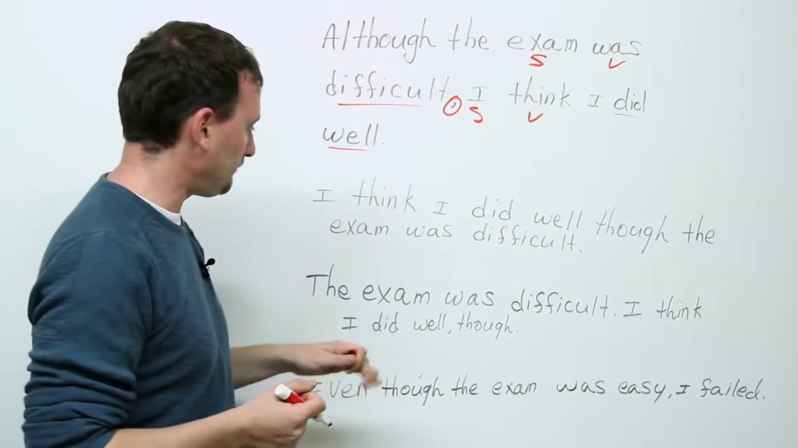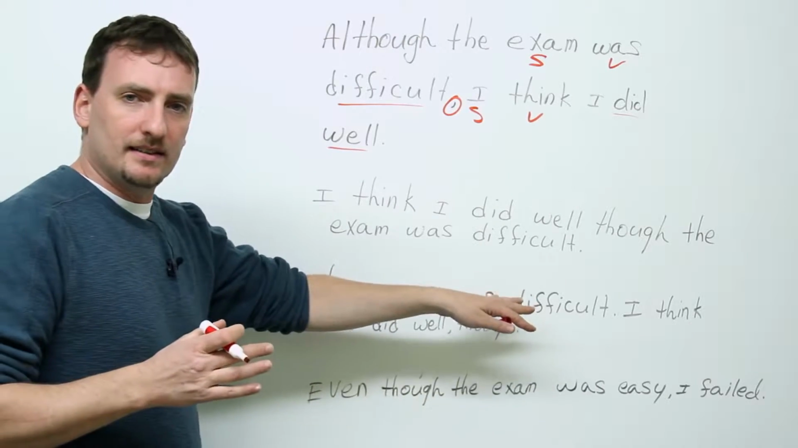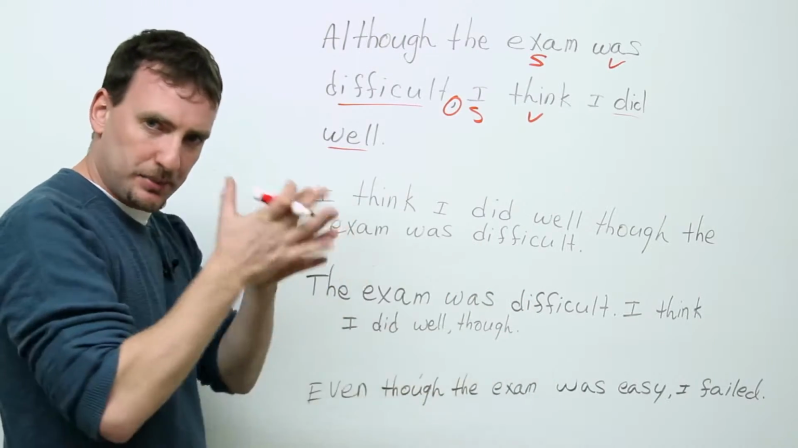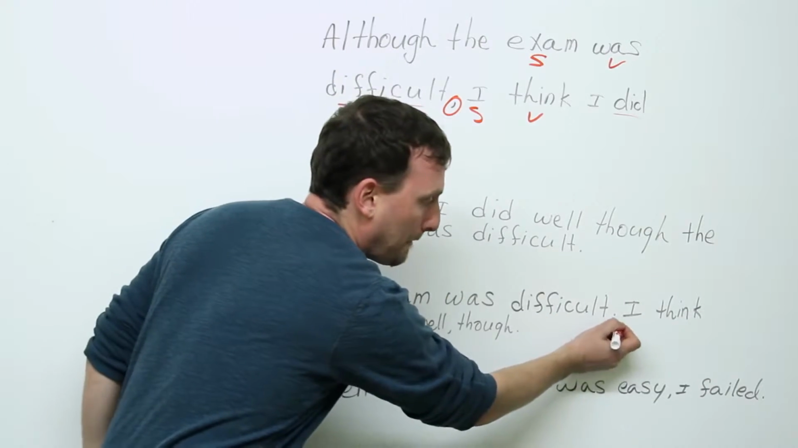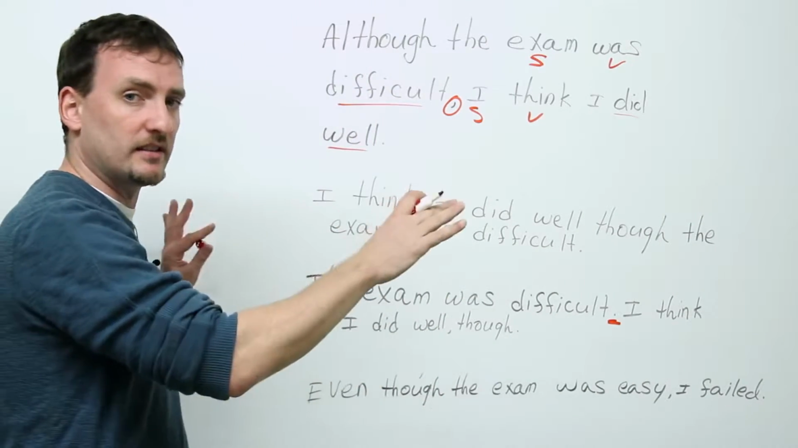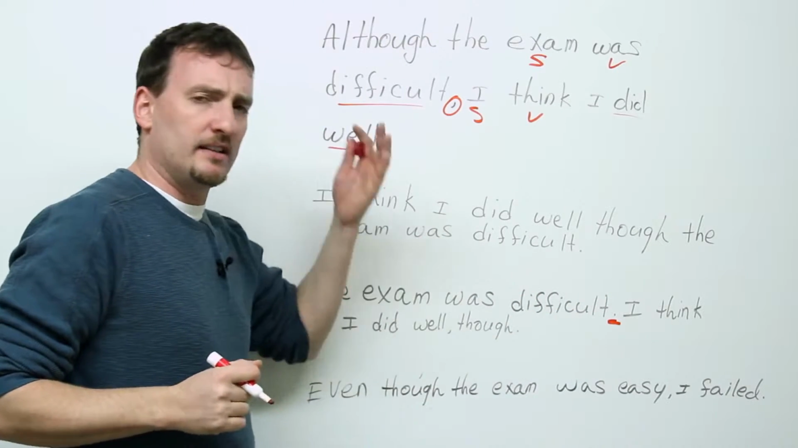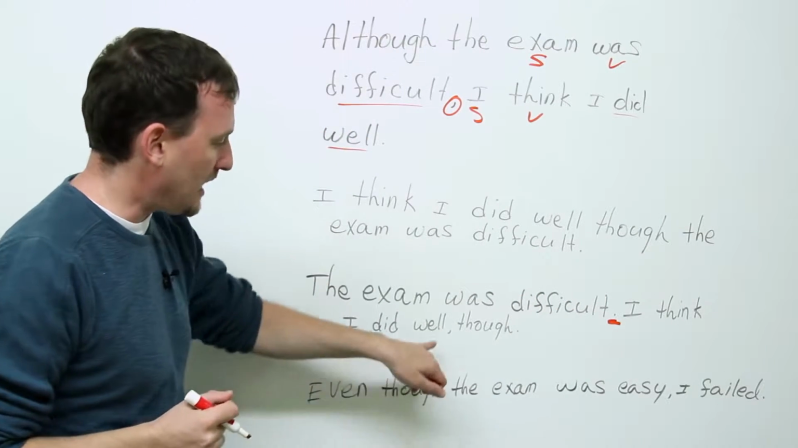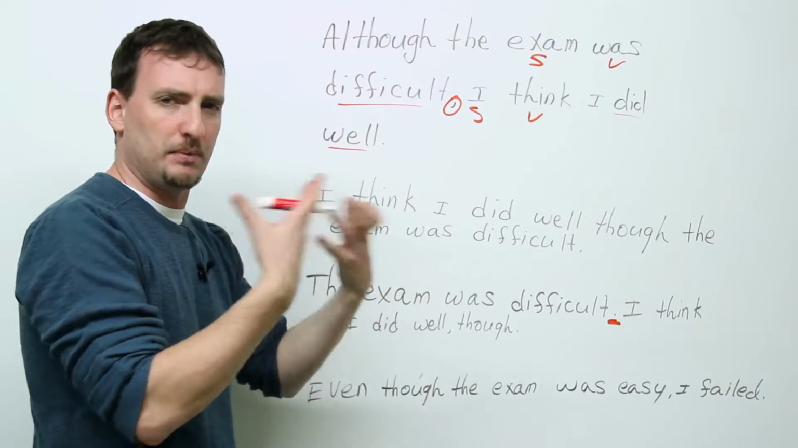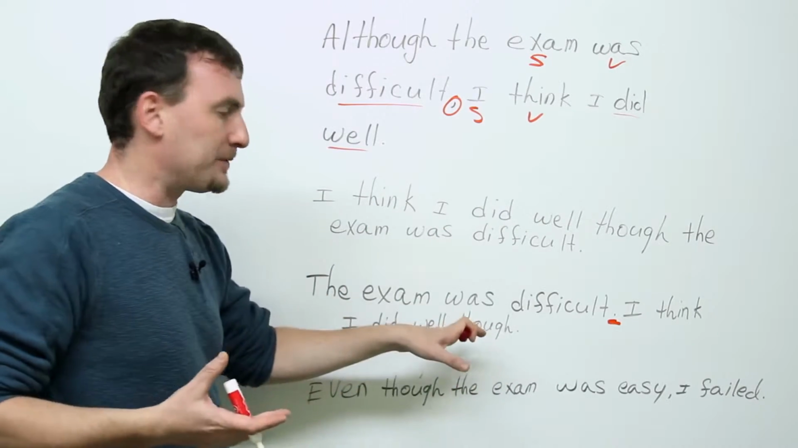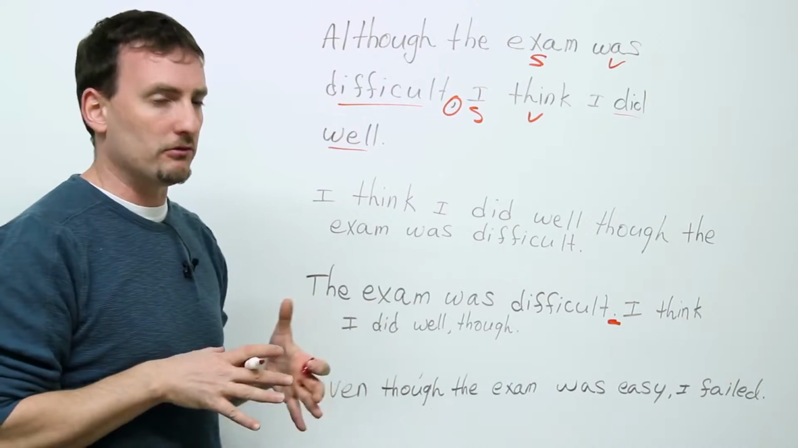No problem. Here, what I did is I wanted to show you how to put it at the end. So I split up the sentence into two. The exam was difficult. Period. Sentence is finished. I think I did well though. Now here I put a comma when I put though at the end. Now again, this is informal. This is how people speak. Sometimes you can have it in writing, but not in formal writing.